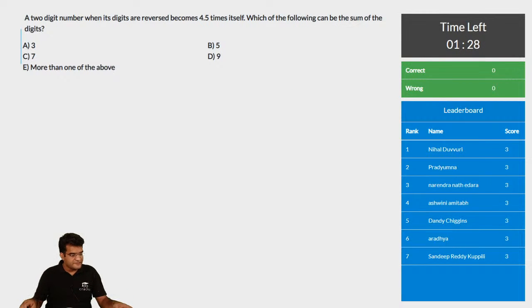Let us look at the next question. This also is not a very difficult question. This is not as straightforward as the earlier question, but even this question I would expect at least 50 people to get it correct. Let us see how many will actually get it.